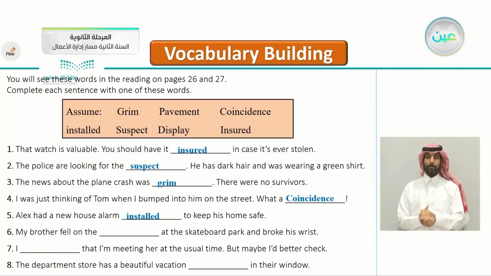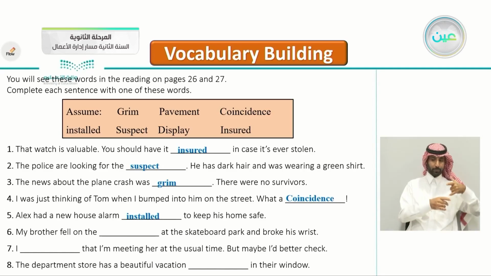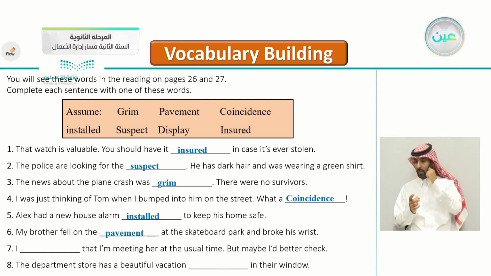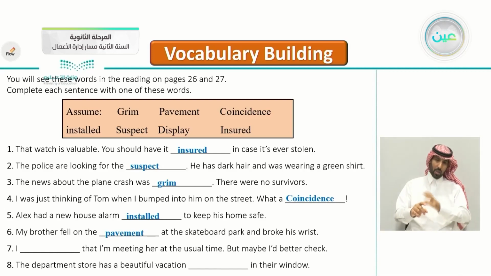Number six, my brother fell at the skateboard park and broke his wrist. He broke his wrist. So he fell on the pavement. Number seven, I'm meeting her at the usual time, but maybe I'd better check. Maybe I should check again.